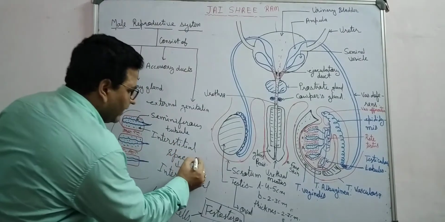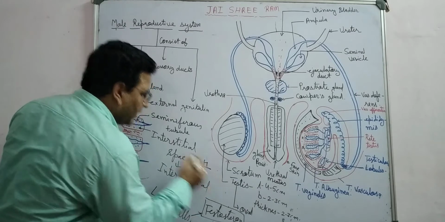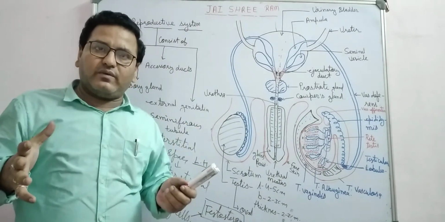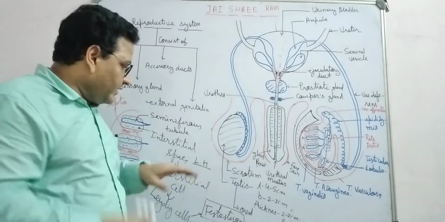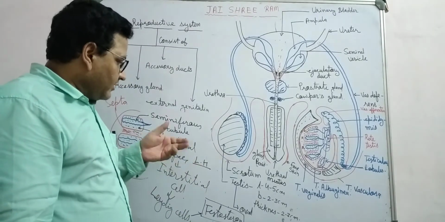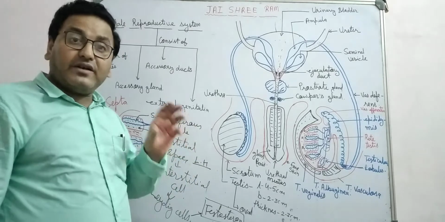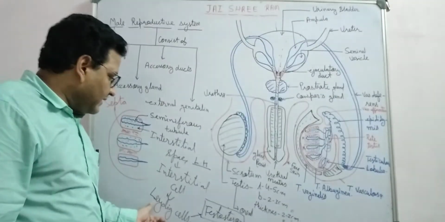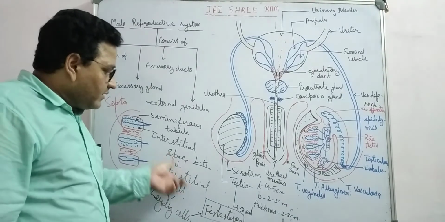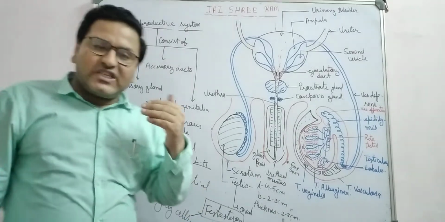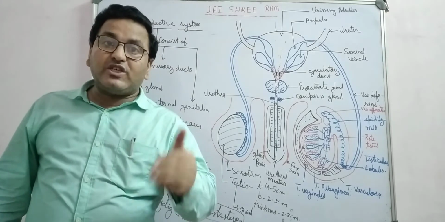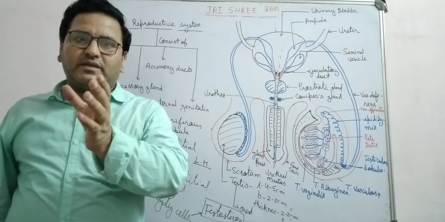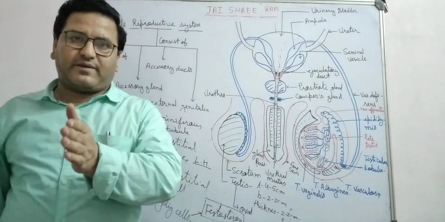There is one hormone, LH, luteinizing hormone. The Leydig cells work under its influence. This luteinizing hormone is secreted by the anterior pituitary gland. It influences the Leydig cells, or interstitial cells, which release testosterone. Testosterone is responsible for spermatogenesis, and it develops secondary sexual characters.